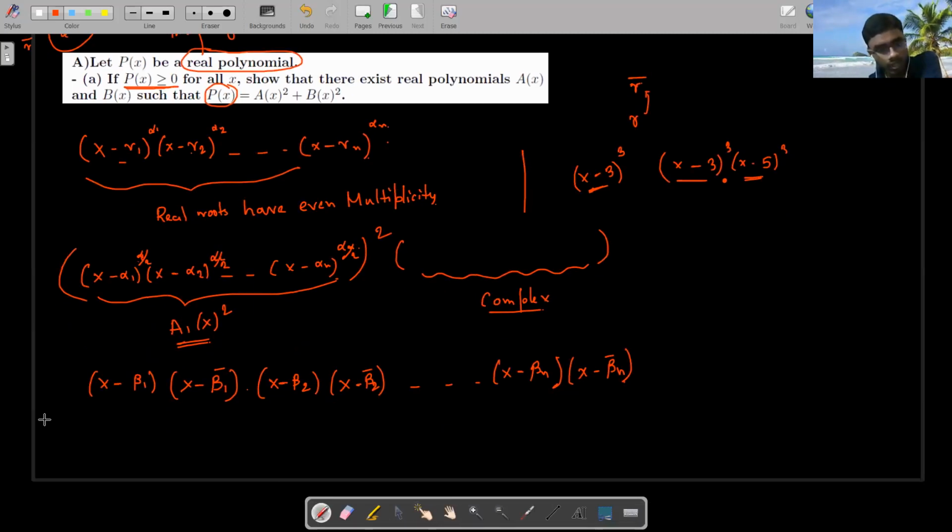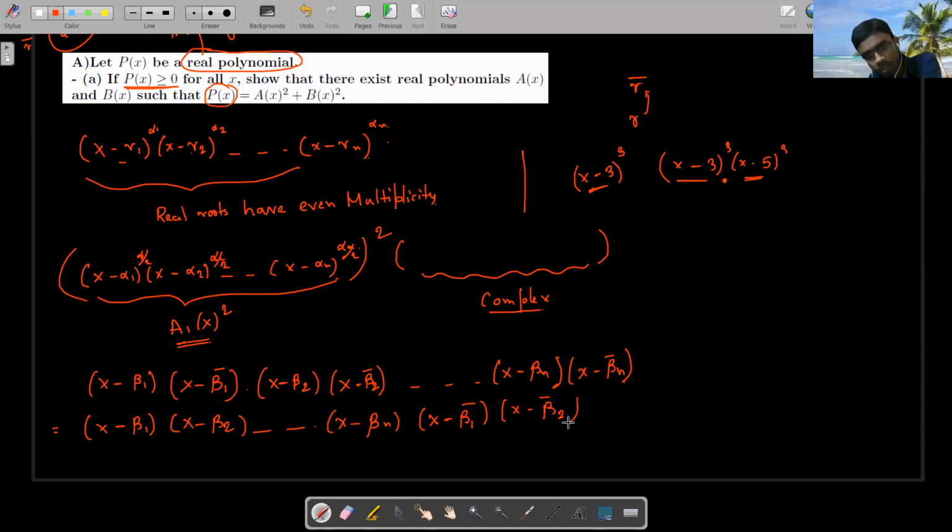So do this thing, that you take this part on one side and the conjugate part on the other side. x minus beta 1, x minus beta 2, and so on up to x minus beta n, and x minus beta 1 bar, x minus beta 2 bar, and so on up to x minus beta n bar, right?